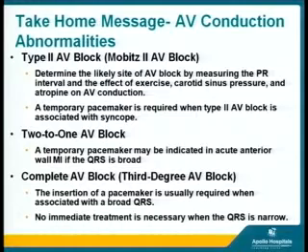A temporary pacemaker is required when the type 2 block is associated with syncope. In 2 to 1 AV block, a temporary pacemaker is enough. In complete AV block, the insertion of a pacemaker is usually required when associated with a broad QRS complex. There is no treatment necessary when the QRS is normal because the block is above the node. I think with this, I'll conclude.